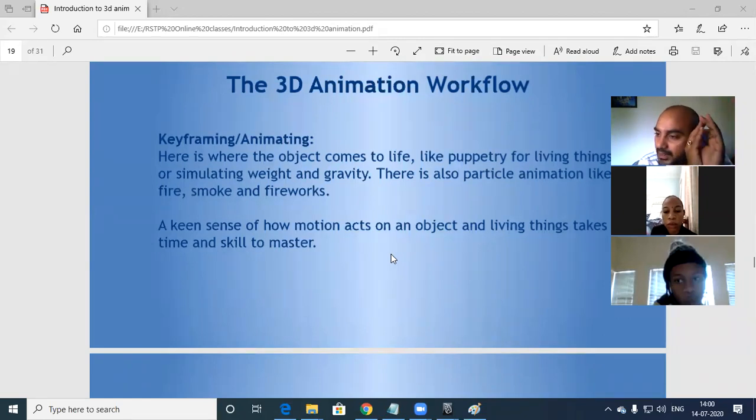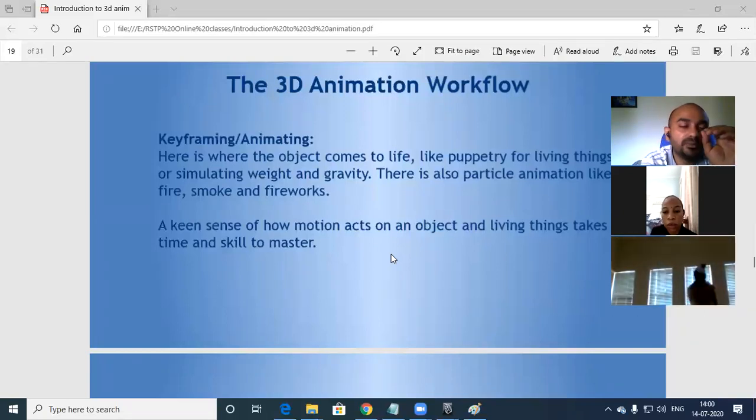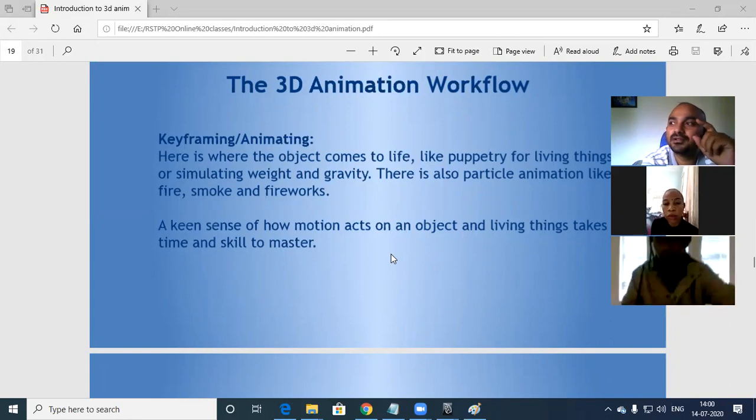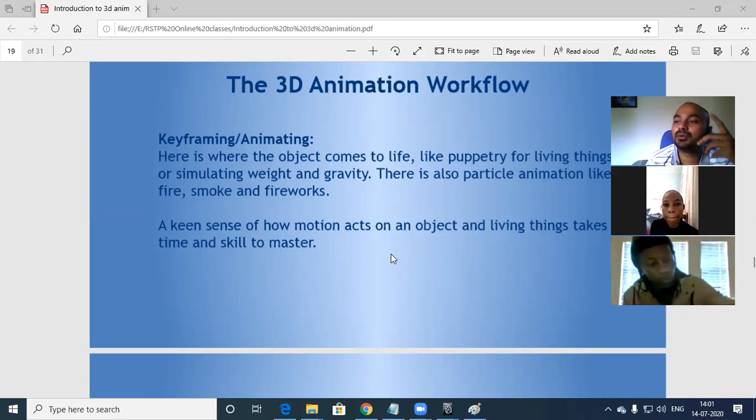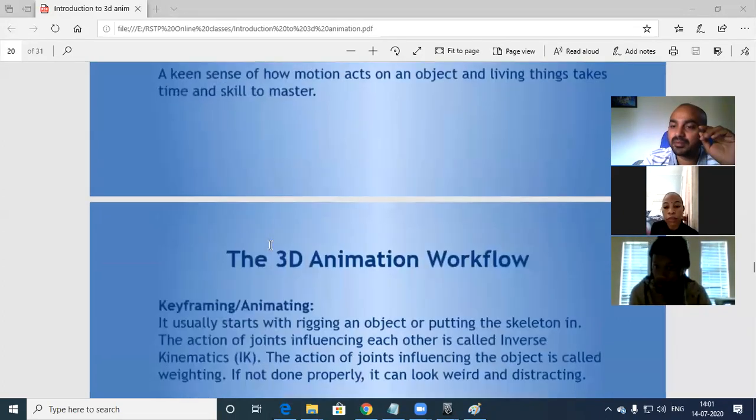And trust me guys, animation, especially keyframe animation, is really fun. It's really beautiful. When you animate your first object or first character, you feel so happy. You feel so proud of yourself. That kind of solid animation you can do. So we will do this. Now we'll go to the next level.